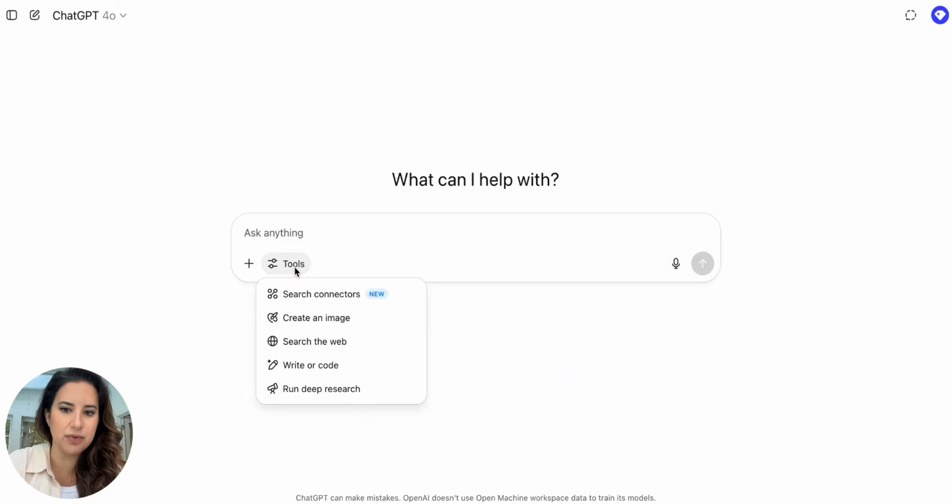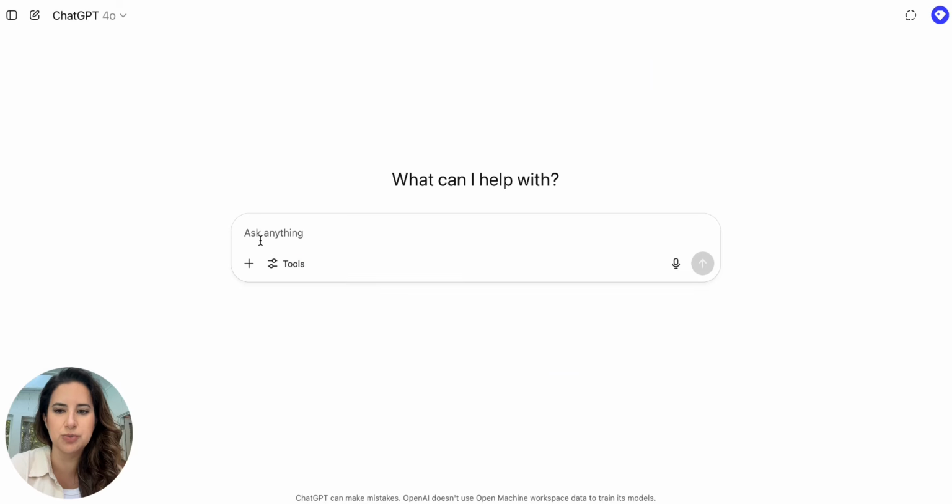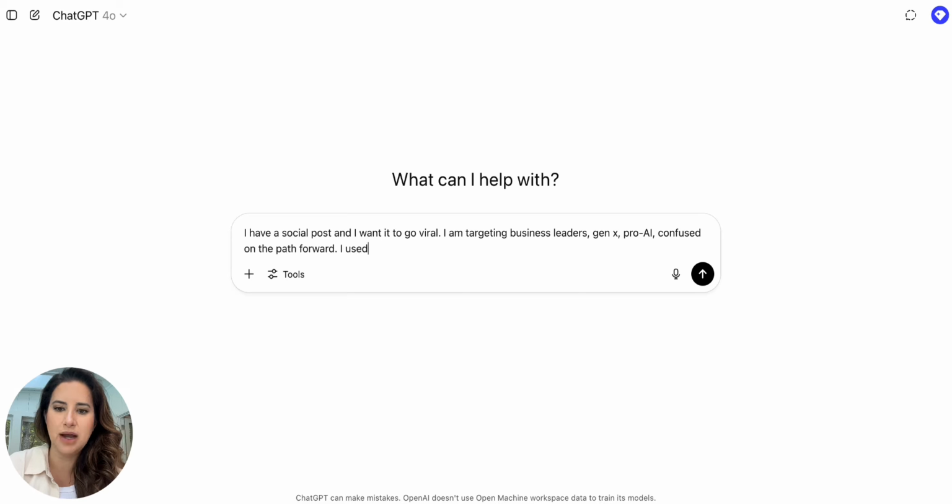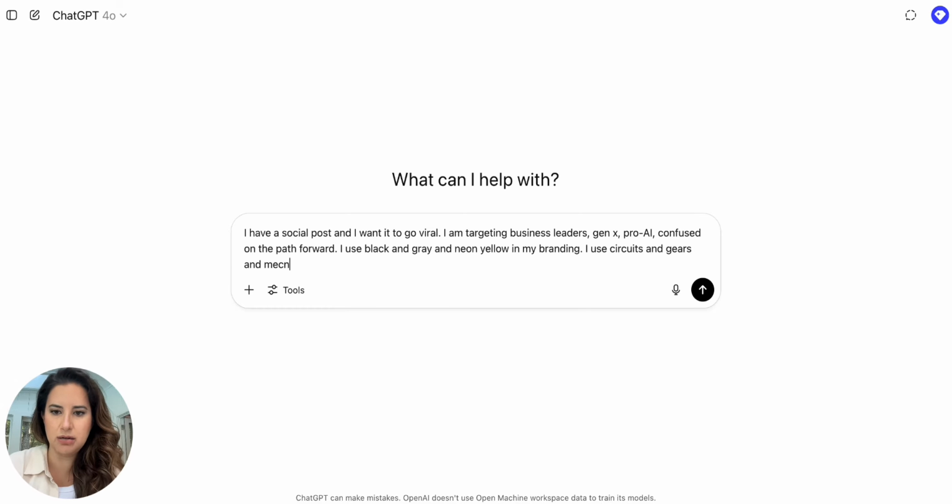You can, by the way, go down here and say create an image, but as long as you say draw, create, make me a photo, it'll still call that tool, so you don't have to do that drop down. But let's say I have a social post and I want it to go viral. I am targeting business leaders, Gen X, pro AI, confused on the path forward. I use black and gray and neon yellow in my branding. You could even give the hex code for your colors. I use circuits and gears and mechanical icons.